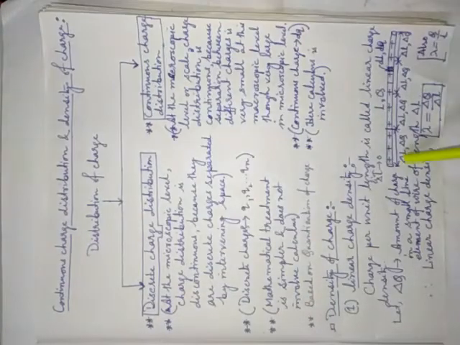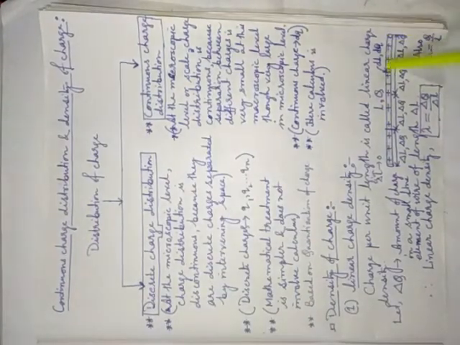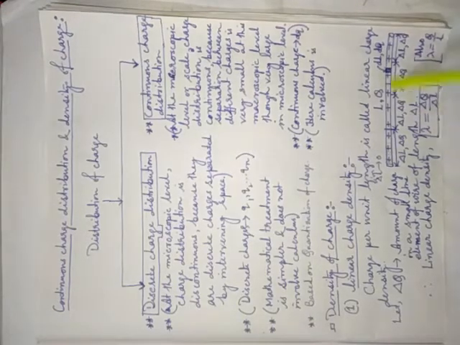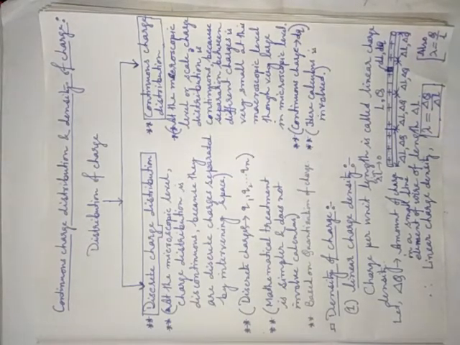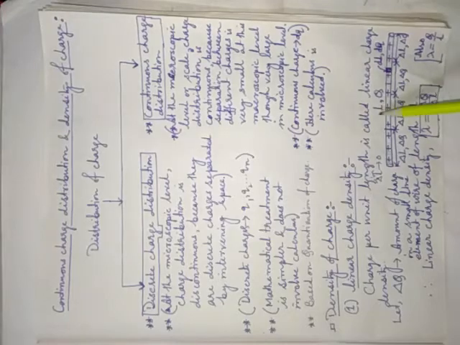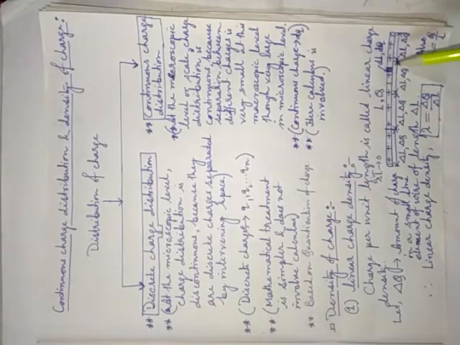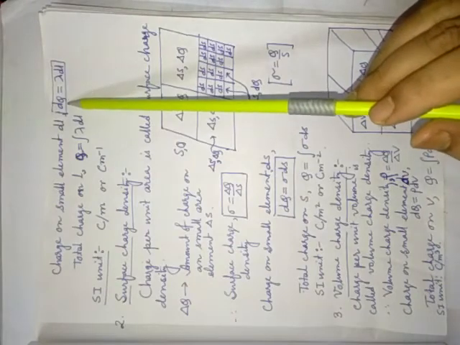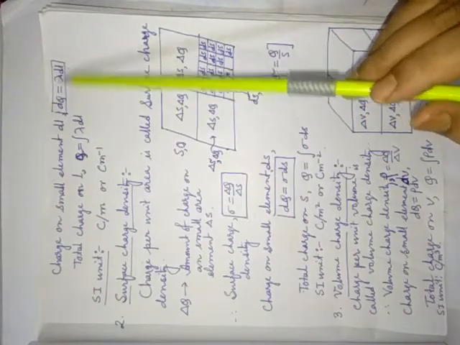Now the next question is, what is the net amount of charge? You have to find out the net amount of charge in this whole length, where the whole length is L and the charge is Q. How will you get it from this formula? The small amount is dq equal to lambda into dl.